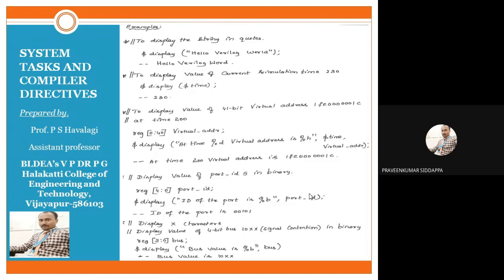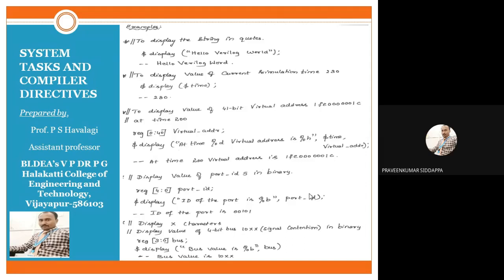Because of that, at time %d. Why have we written %d? Because that virtual address should contain decimal information as well as hexadecimal information. So I have written %d, and virtual address is %h.